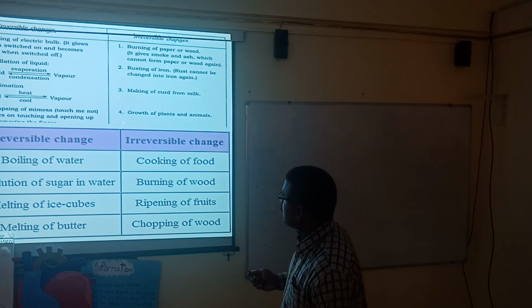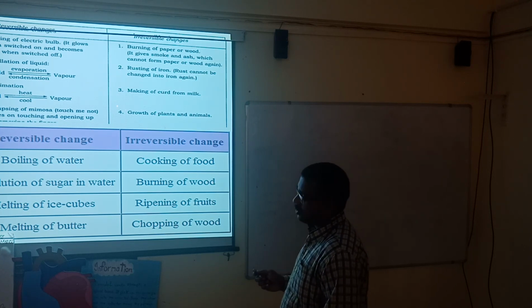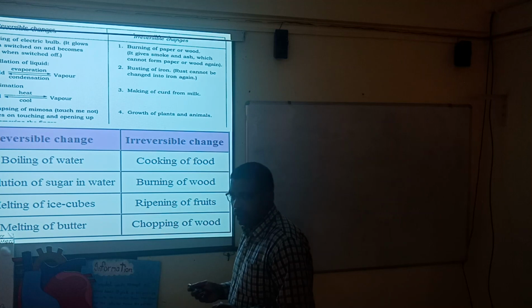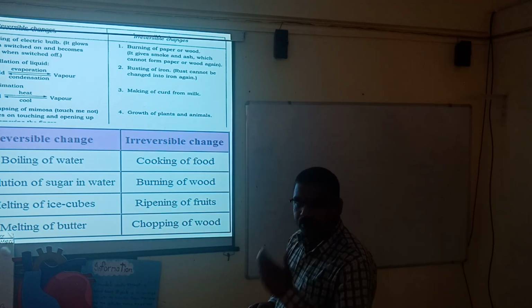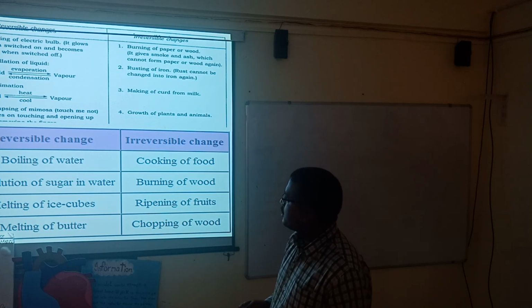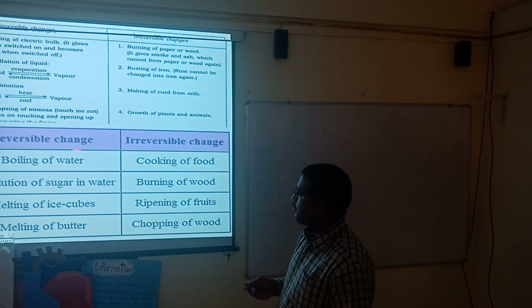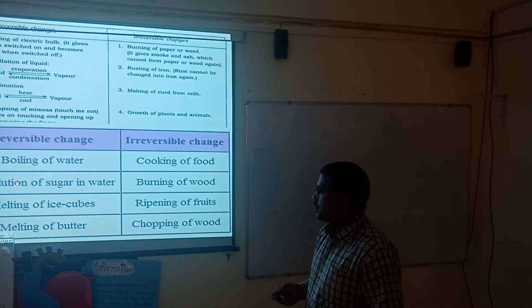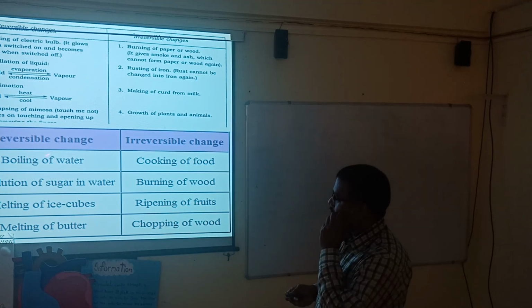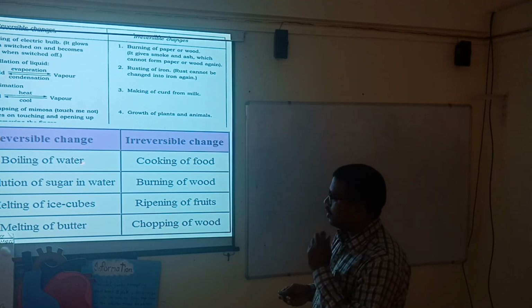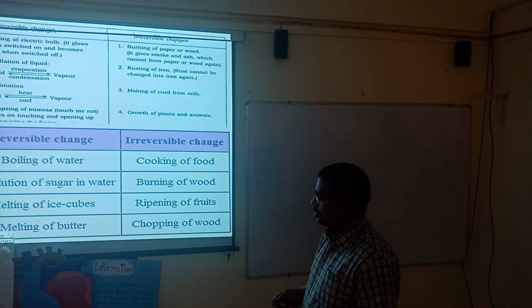And irreversible change: growth of plants and animals is an irreversible change. If a plant grows into a tree, that tree does not convert back into the small one. That's why it is called an irreversible change. Here the different examples are boiling of water, dissolution of sugar in water, melting of an ice cube, and melting of butter. These are some reversible examples. Boiling of water: it gets converted into vapor, and vapor gets converted back into water.